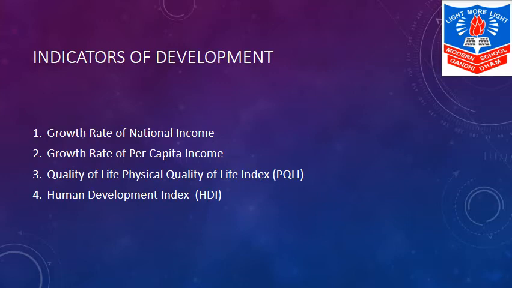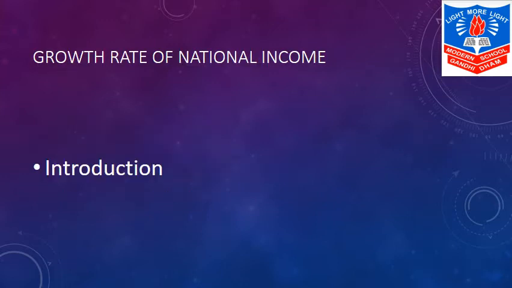There are 4 different factors. Very first one is growth rate of national income. Second, growth rate of per capita income. Third is quality of life, the Physical Quality of Life Index. In short, it is known as PQLI. And fourth one is HDI, that is Human Development Index. Right now we will start with growth rate of national income.